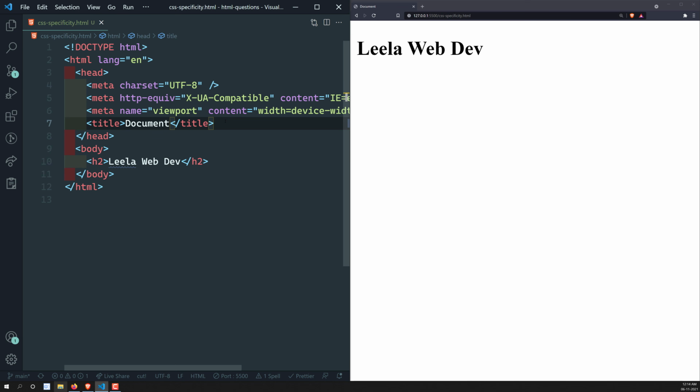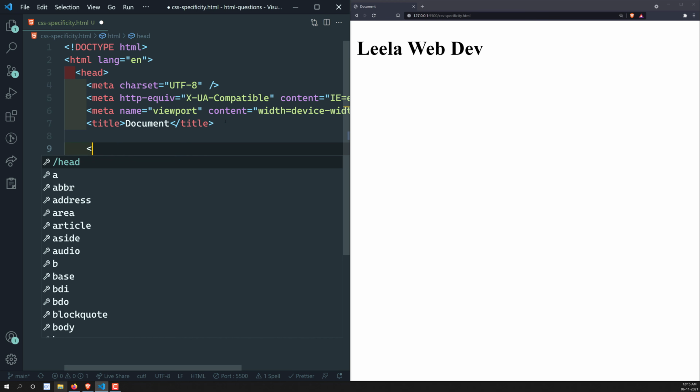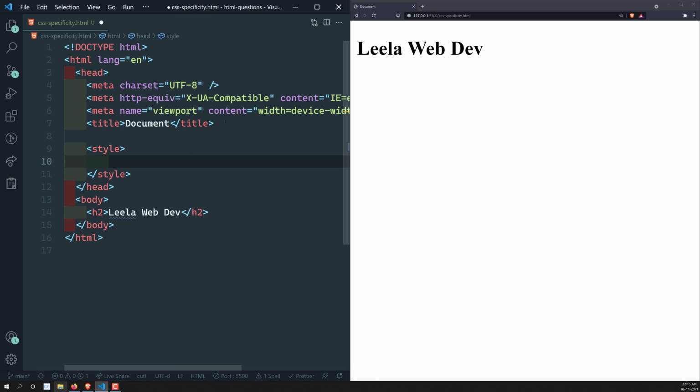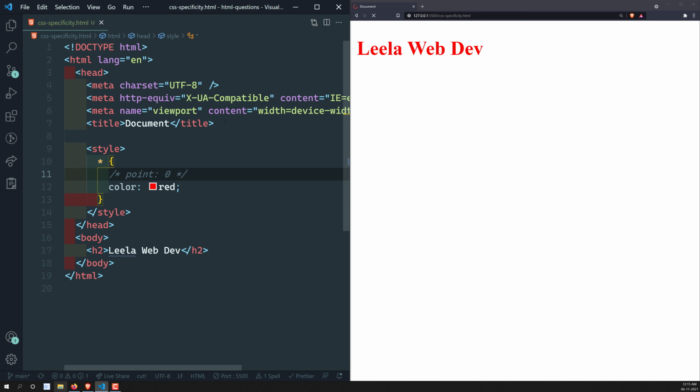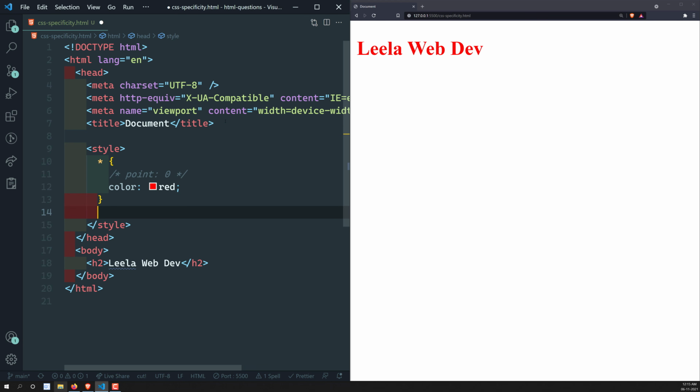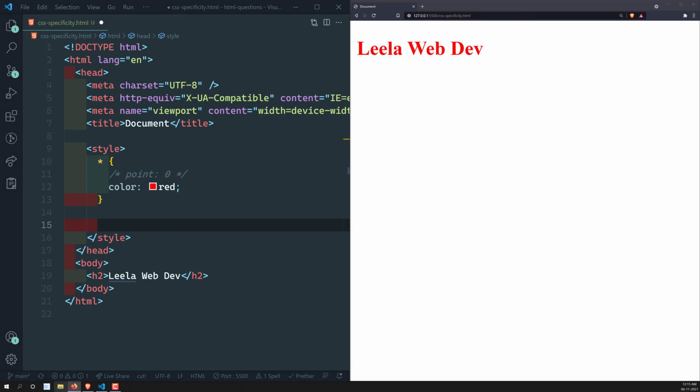Now normally if we keep the style, the first one is the star. So every element should be of color red. That means it may be H2, it may be a div or anything. Let's take a point for this one. This one has a point of 0, so it doesn't have any importance. If nothing else is applied to this H2, it will take the color red as the criteria. This one is called the universal selector.